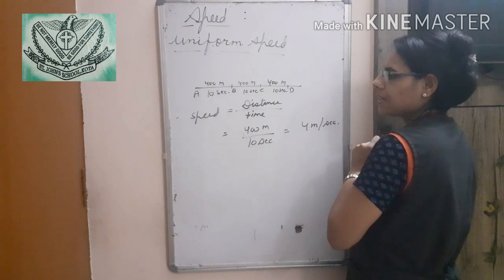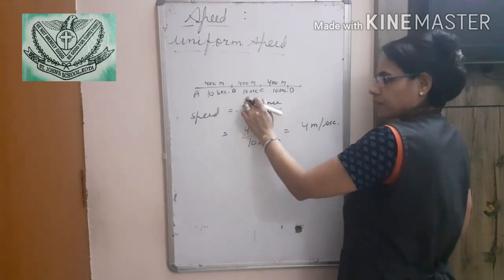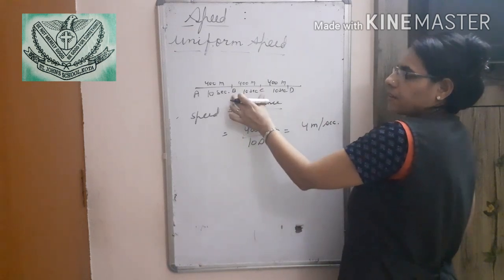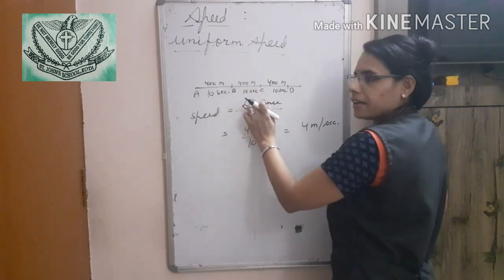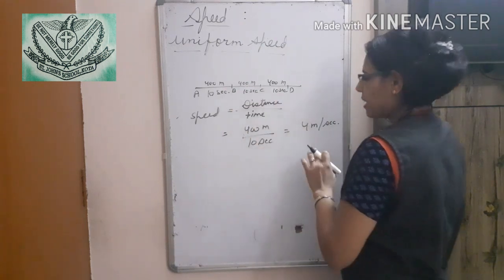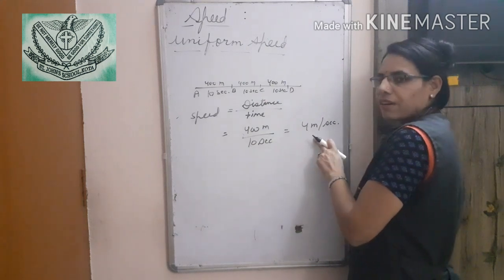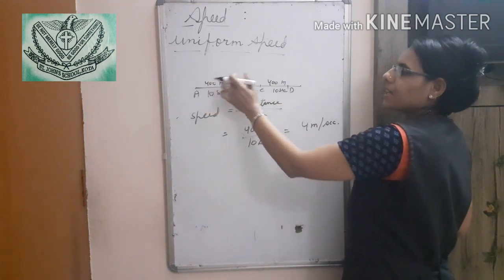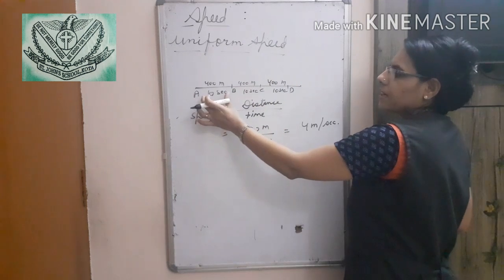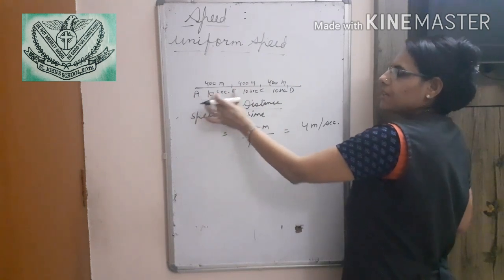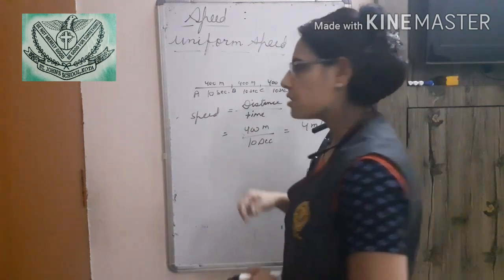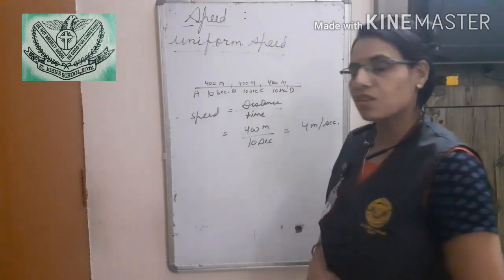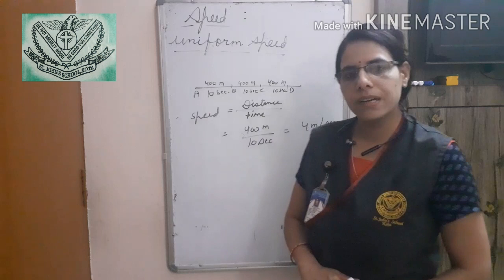For the next case, we put the same values, 400 meters and 10 seconds. Same value we are finding here. Means we can see here the speed is uniform in each and every instance. So this type of speed is known as uniform speed.